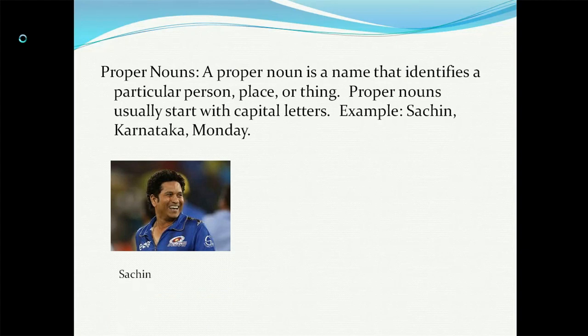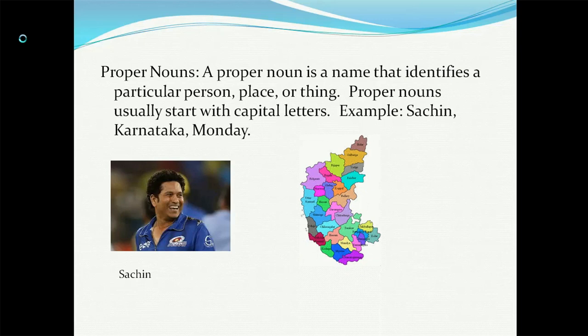So the name of this person becomes a proper noun. If we just call him cricketer or a player or a man, it becomes a common noun. If we specify him as Sachin, then it becomes a proper noun. This is another example, Karnataka. Or if you want to name a district, Bidar, that would also be a proper noun.